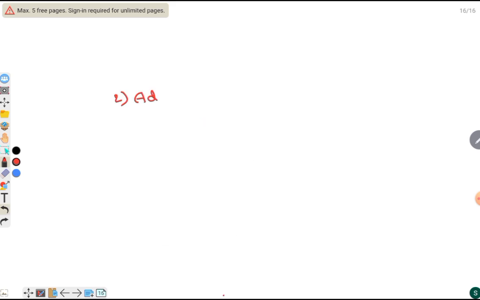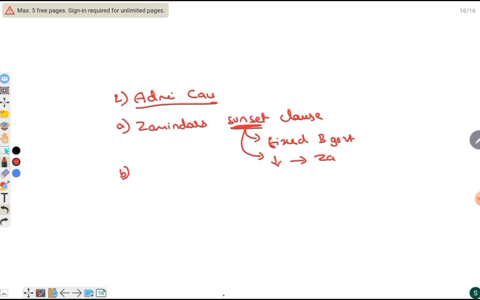Then administrative causes. Here zamindars had the sunset clause, and another administrative cause was that the higher posts and higher salaries were only for British officials. Then comes the military cause.